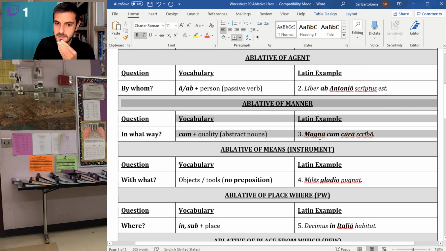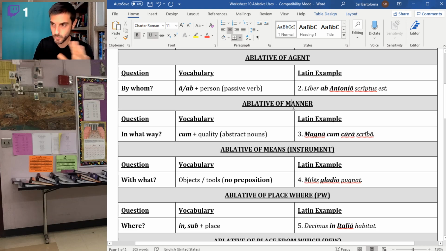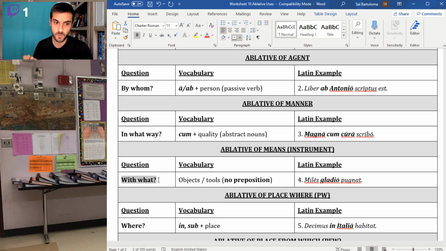Ablative of manner and ablative of means are kind of similar, so we're going to do both of them together. Manner is about what way you do something, in what way do you complete the action. Means, which is sometimes called instrument, is more literally with what. With what tool, with what instrument do you accomplish your goal.